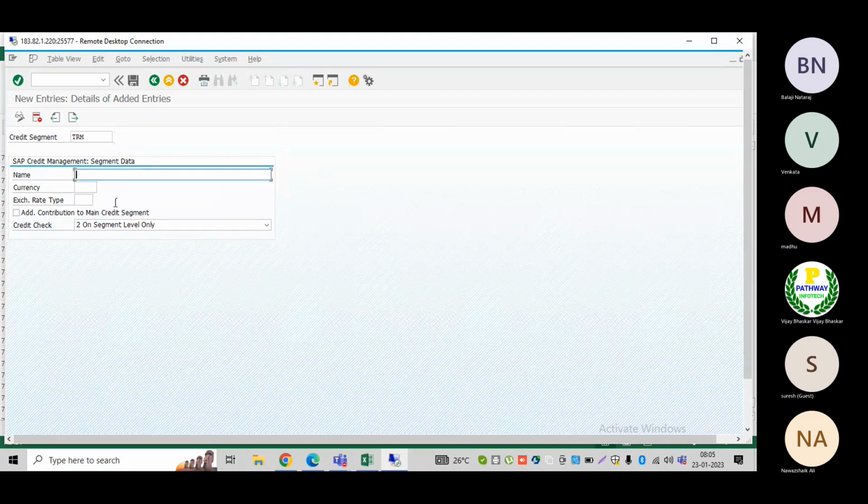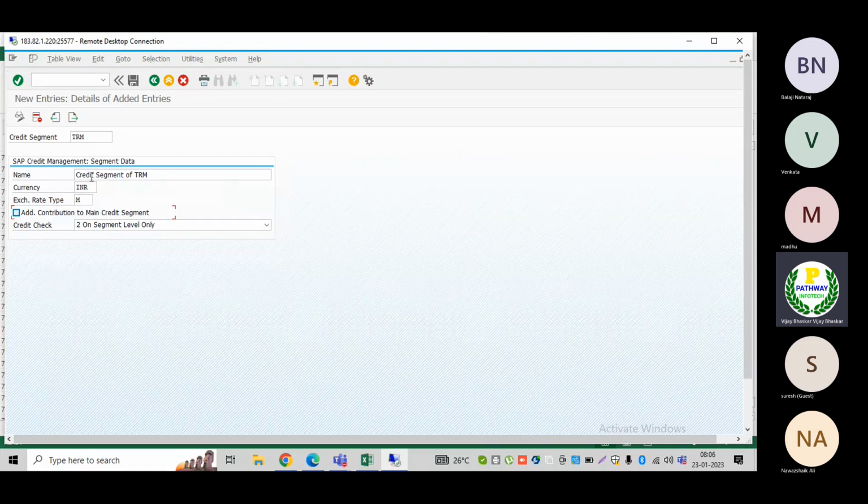TRM. Then currency: as I told, the currency is INR. Exchange rate type is always M only. Then add contribution to the main credit segment; this is what I was explaining.